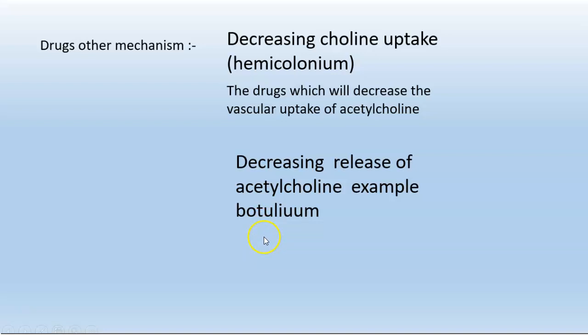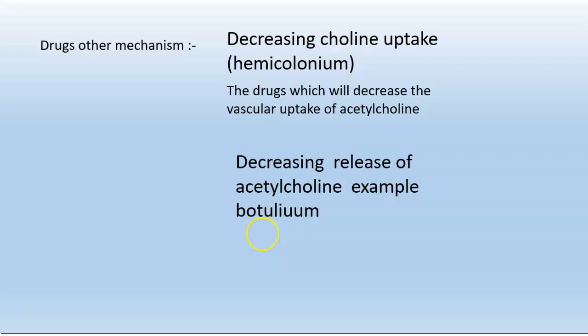So friends, whatever we have learned: drugs affecting muscarinic activity are of two kinds, cholinergic drugs and anticholinergic drugs. Cholinergic drugs are called parasympathomimetic drugs, direct acting; examples are acetylcholine and pilocarpine. My discussion here is on the anticholinergic drugs. They are classified into three types: drugs acting by other mechanisms, receptor selective antagonist and non-selective antagonist.